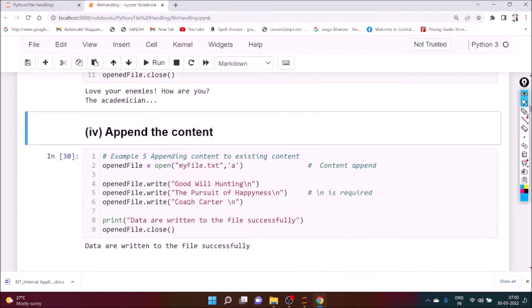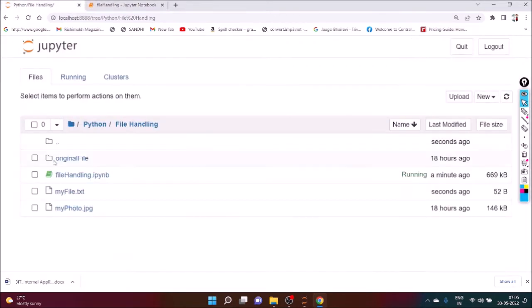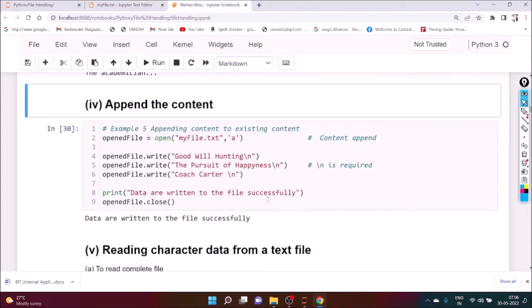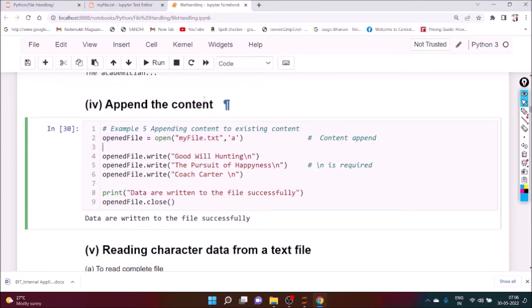Okay, now append the content of the file. In my file, these two lines are already there. Now we want to store some more information. So first of all we have to open the file, and here the mode of the file is A, append mode. We want to store three lines: Goodwill Hunting, The Pursuit of Happiness, and Coach Carter. After writing, we can print that data was written to the file successfully, and definitely we have to close it. So first we open it, and we want to append more information.